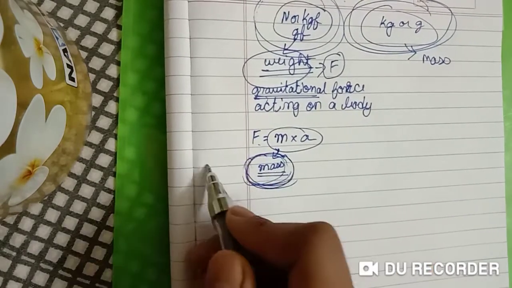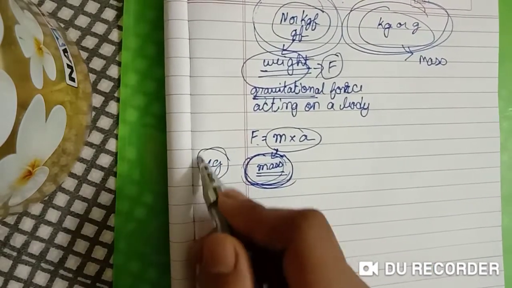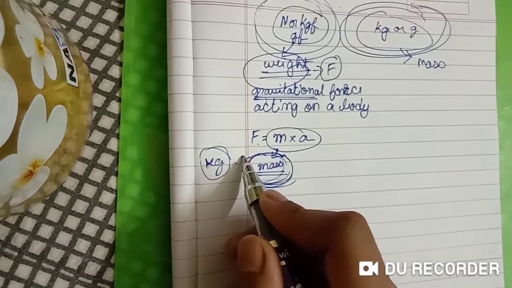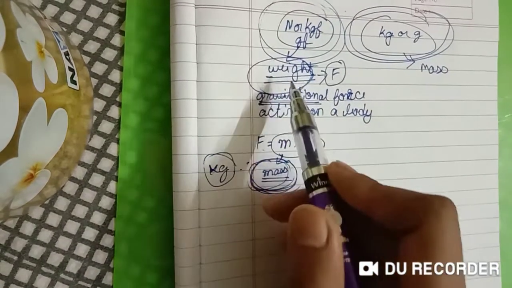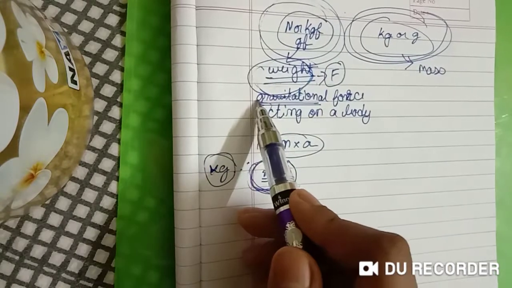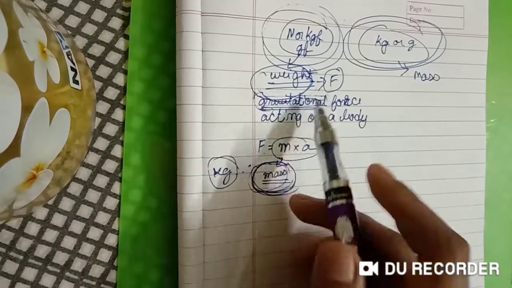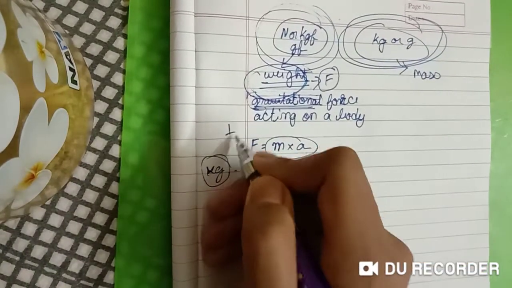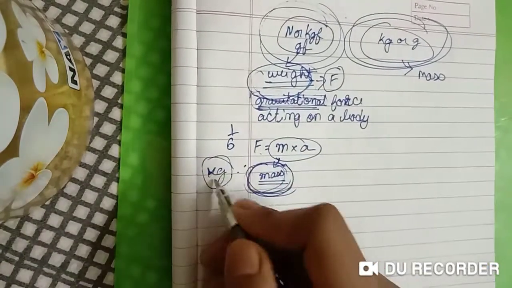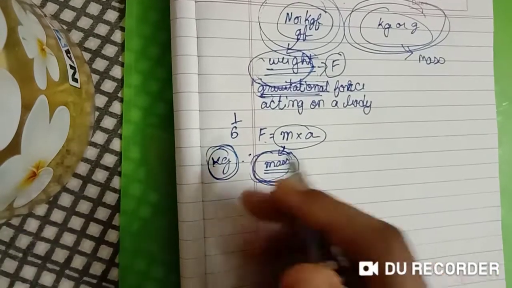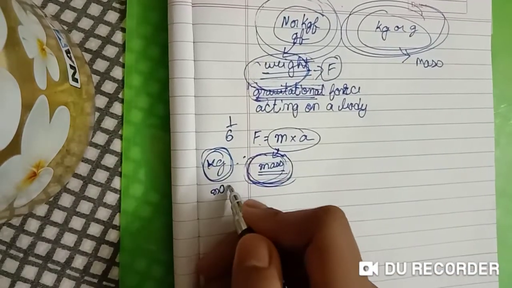Mass is represented in kg, and this remains constant at all places. In weight, weight is a gravitational force, hence it changes in other places like the moon. If you go to the moon, your weight will become 1/6 of your real weight, but mass will never change. Mass will remain constant on the moon also.